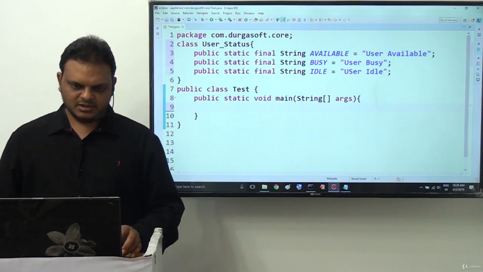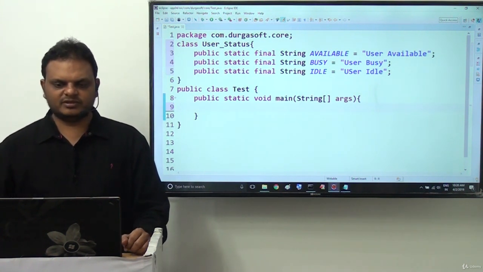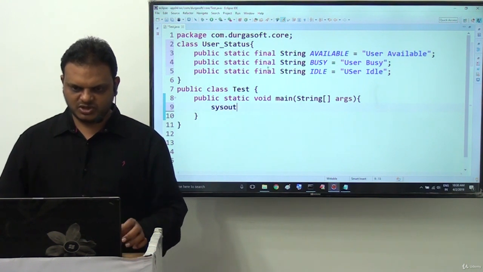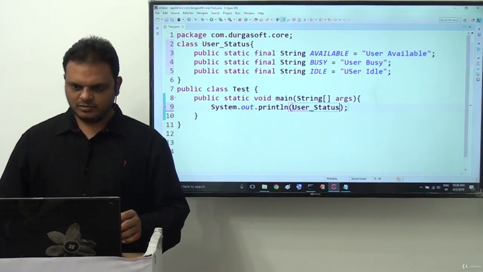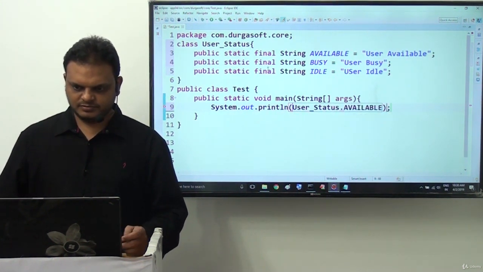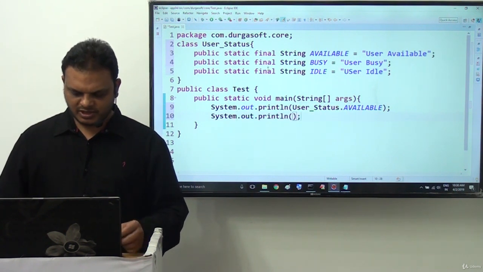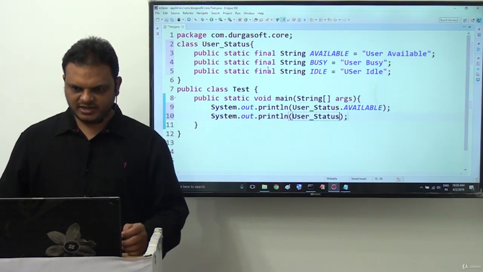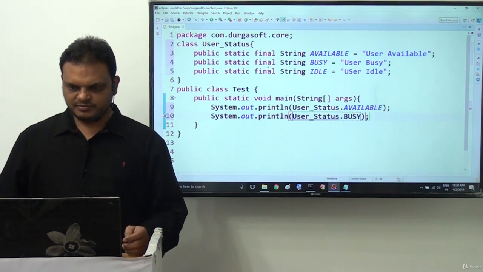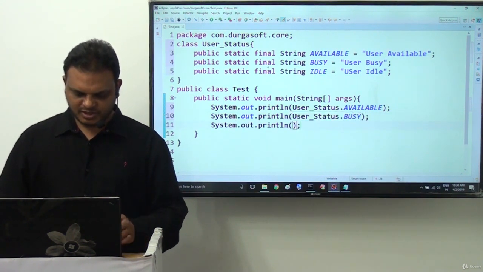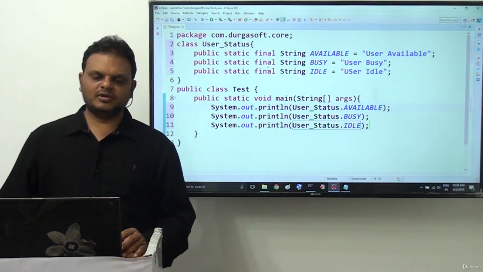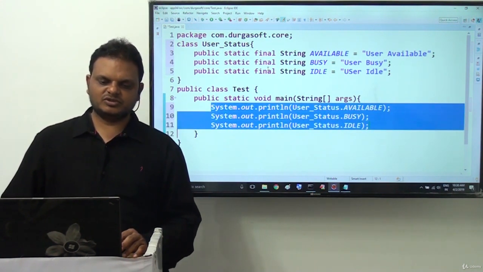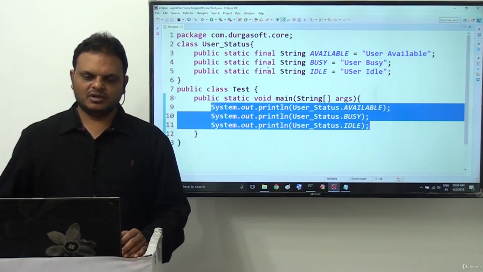That's fine. Next, inside the main class and main method, if you want to access them, we have to do System.out.println of UserStatus.AVAILABLE. Next, System.out.println of UserStatus.BUSY, and System.out.println of UserStatus.IDLE. Now we are able to access them.